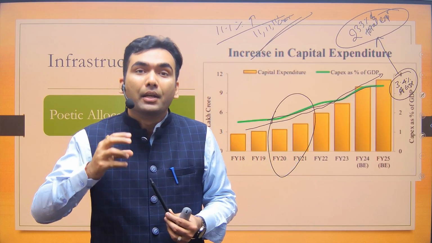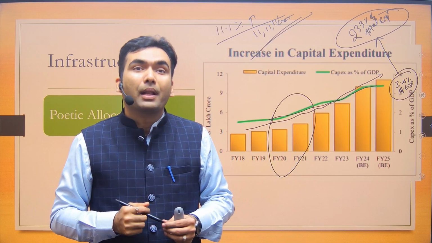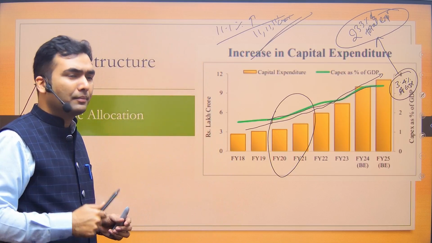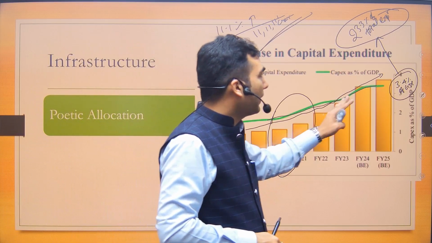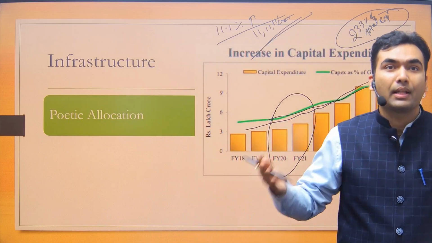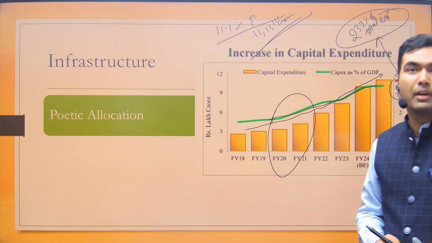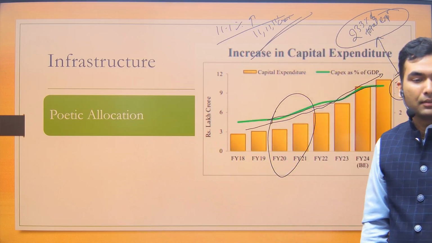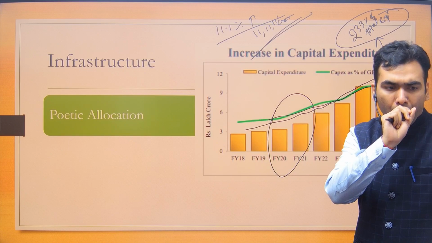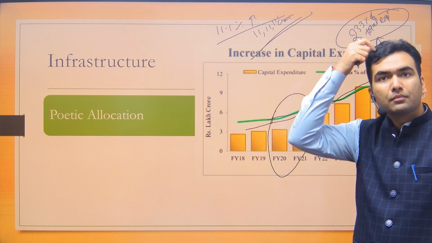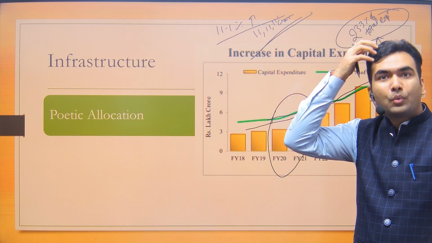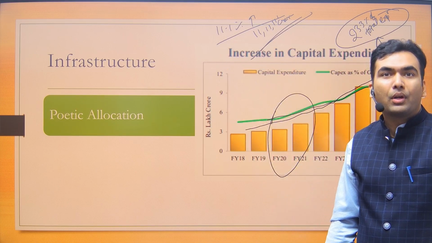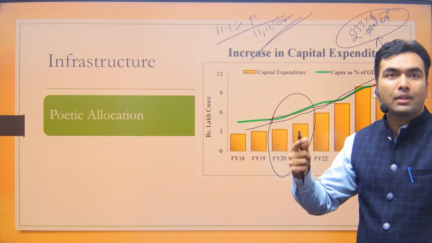Government is creating new assets. What's the benefit of more capital expenditure? You tell me. You must have studied. Capital expenditure बढ़ रहा है, क्यों बढ़ रहा है? क्या फायदा है इससे? What will happen? What good will happen? Yes, there would be asset creation, but what will happen with asset creation? More asset, more income. Yes, more assets will lead to more future income. ठीक है दीपेश, और कुछ सोचो. Think more.